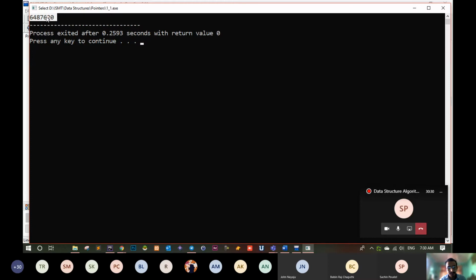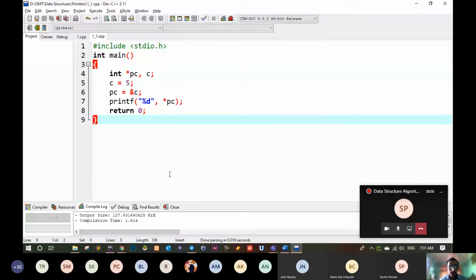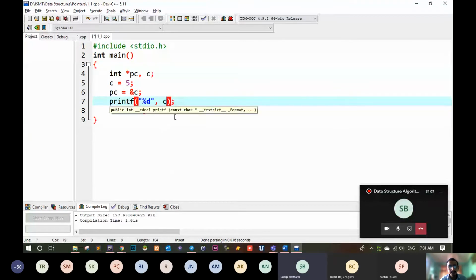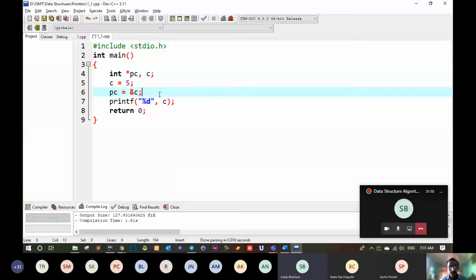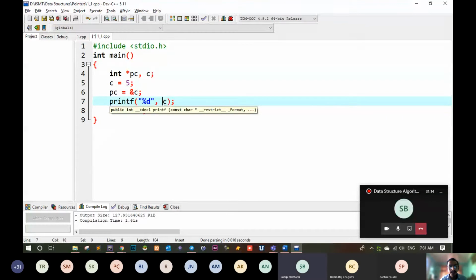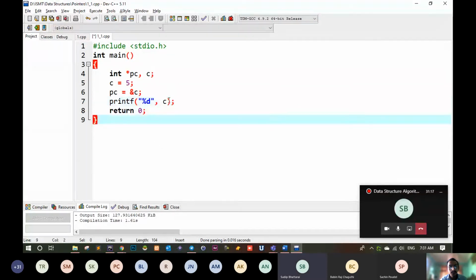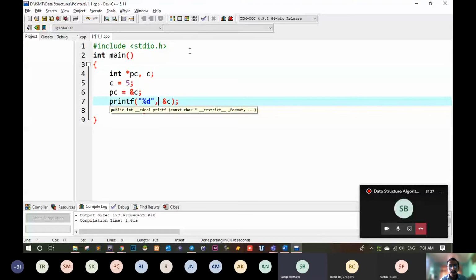Yes, please. We can see the program, sir. But we have PC there, sir. If we print C, it also shows one location. It will give the value of C. That is just giving the value of C, which is what we have been doing. It shows the same location, right? This is not the location, this is the value. If you want to print the location, then you can do ampersand C. That can be done.